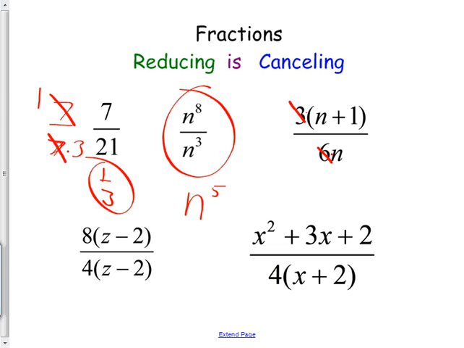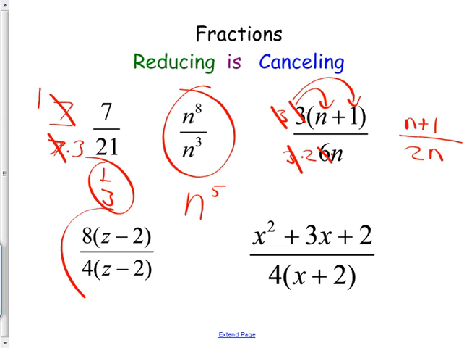Now, wait, just hold on, I'm not done here. I'm going to change this 6 to a 3 times 2, and this is a 3. And now I can do some canceling. Cancel, cancel. All right, so now the final answer that I would give is n plus 1 over 2 times n, which is 2n. Now can I cancel those n's? No. Now you want to clarify anything? Could you multiply this 3 in? Yes, you could. But if you did that, it would be harder to do the canceling thing. But you could.